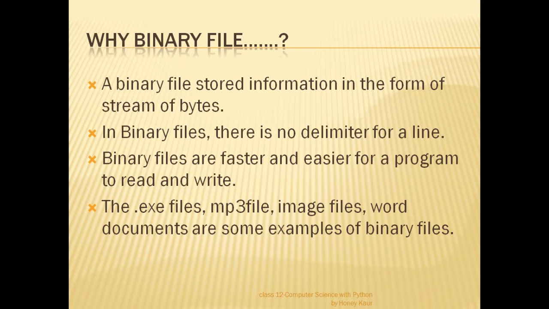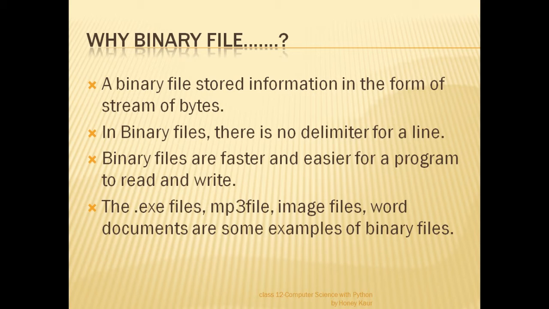Binary files are faster and easier for a program to read and write, because they are stored in machine language, so the computer can easily retrieve them. Execution is faster for reading as well as writing, whereas in a text file the data is in the form of ASCII, and in a CSV file the data is in the form of normal basic values with commas in between.